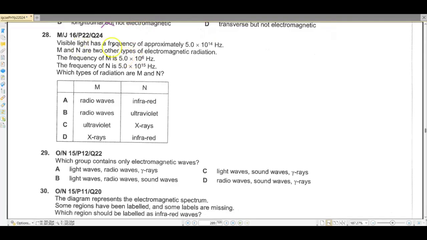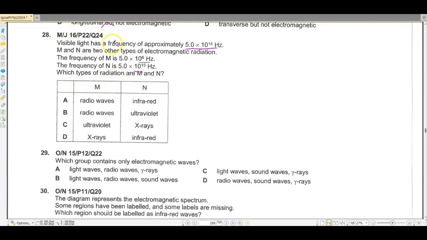Question number 28. Visible light has a frequency of approximately 5 into 10 raised to the power 14 Hertz. M and N are two types of electromagnetic radiations. The frequency of M is 5 into 10 raised to the power 6 Hertz. The frequency of N is 5 into 10 raised to the power 15 Hertz. Which type of radiation are M and N?